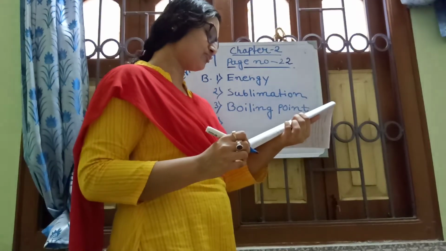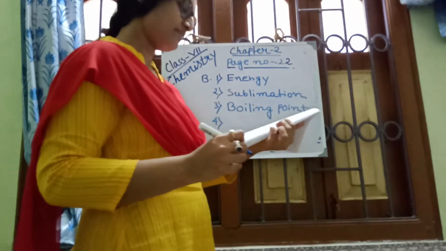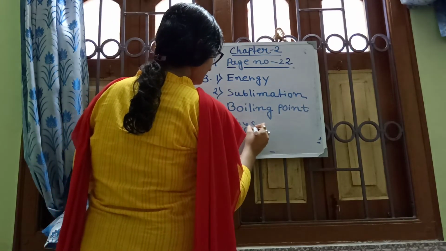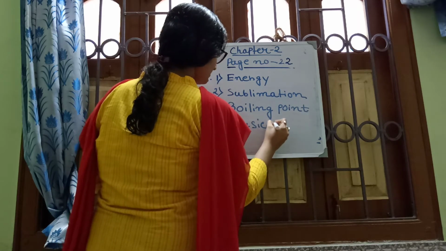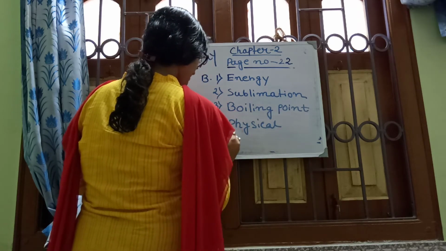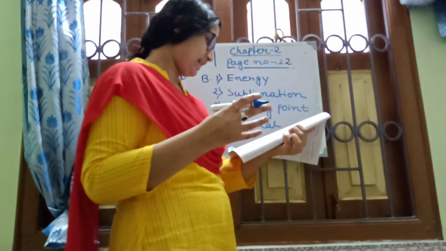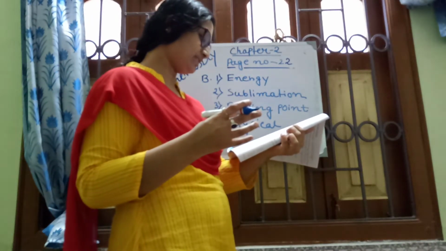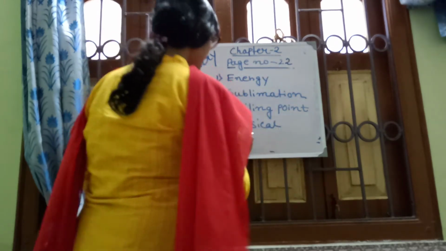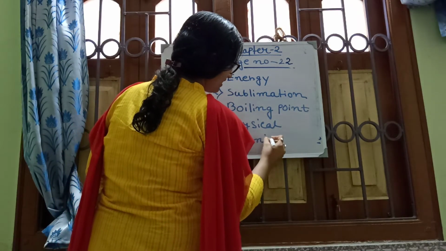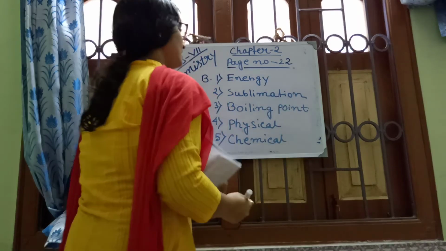Number 4. Breaking of coal into smaller pieces is a physical change. Breaking of coal, okay. Number 5. A new substance is formed in a chemical change, not physical.